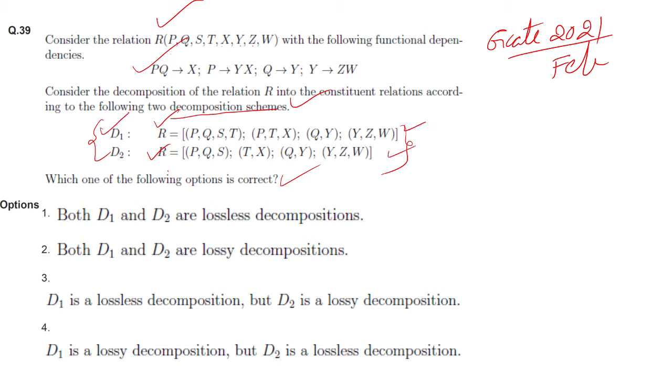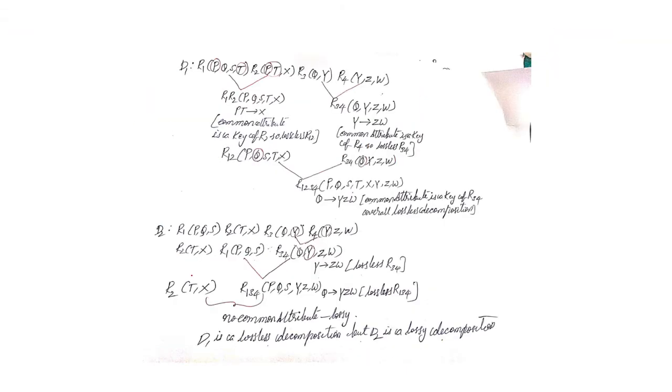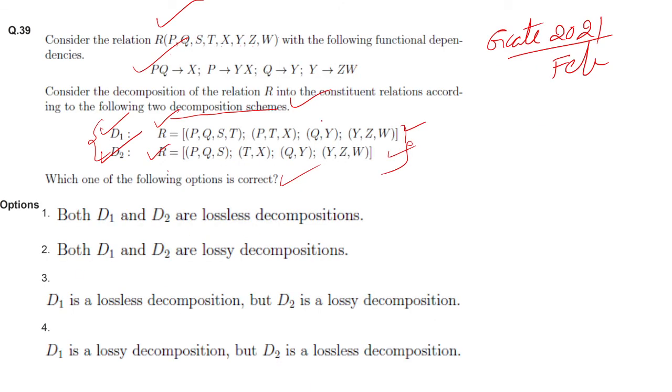Are D1 and D2 lossy or lossless? For that we will see the explanation. Okay, D1 is given: R1 PQST, R2 PT, R3 QY. I have given the names. I will explain here.